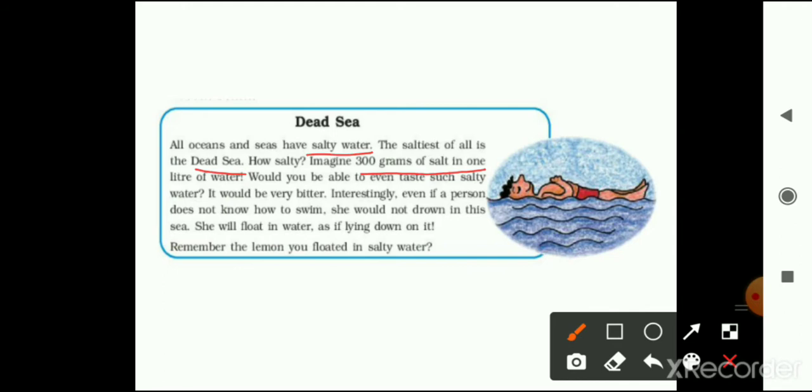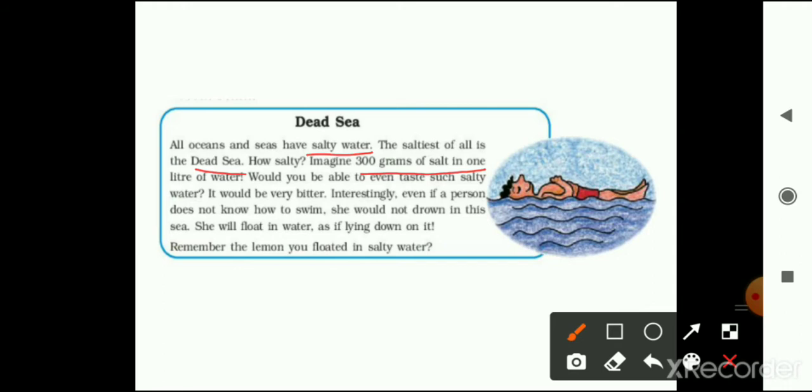Now, would you be able to even taste such salty water? It would be very bitter. Interestingly, even if a person doesn't know how to swim, she would not drown in this sea. She will float in water as if lying down on it.